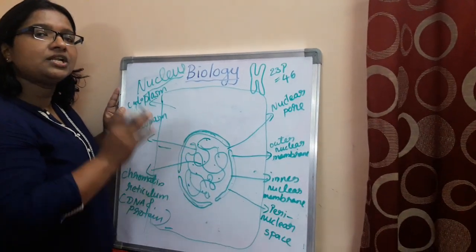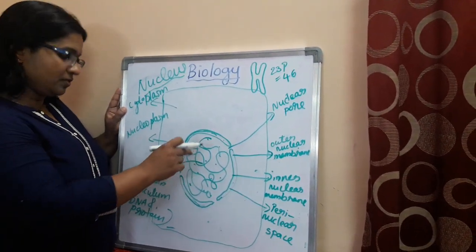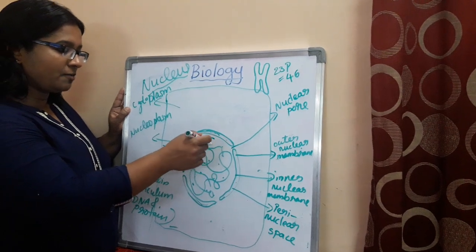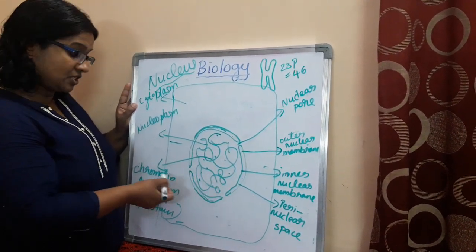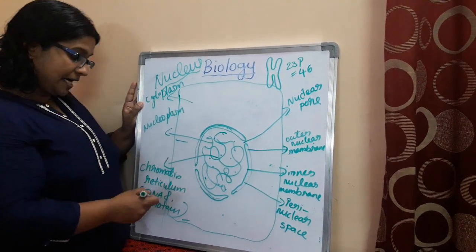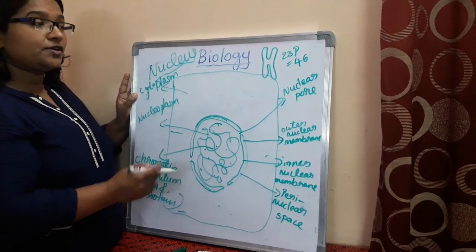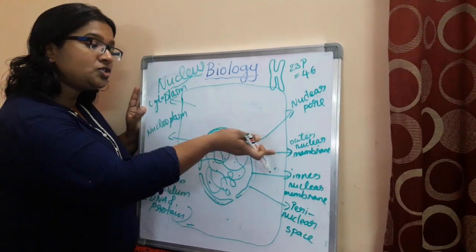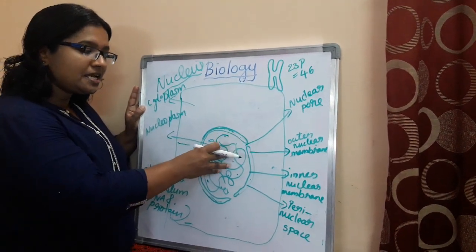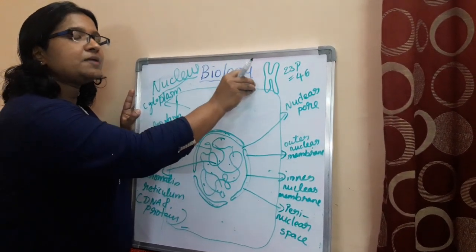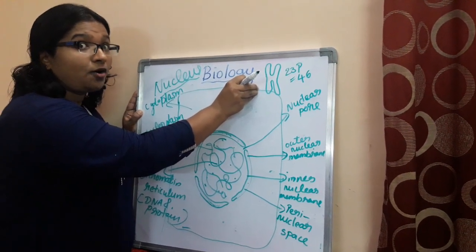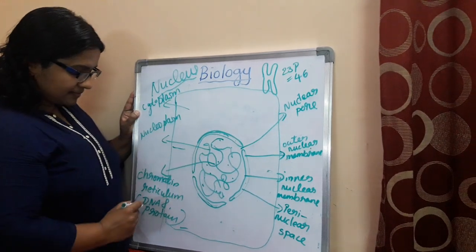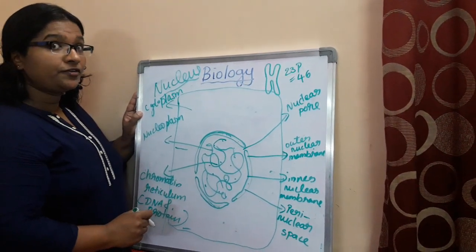If the cell is a non-dividing cell, you could see the genetic material in the form of highly network-like structures, that is called chromatin, which is made up of DNA and protein. I told you once a cell is about to divide, chromatin material will condense and form specific numbers of chromosomes. So of course chromosomes are also made up of DNA and protein, don't forget.